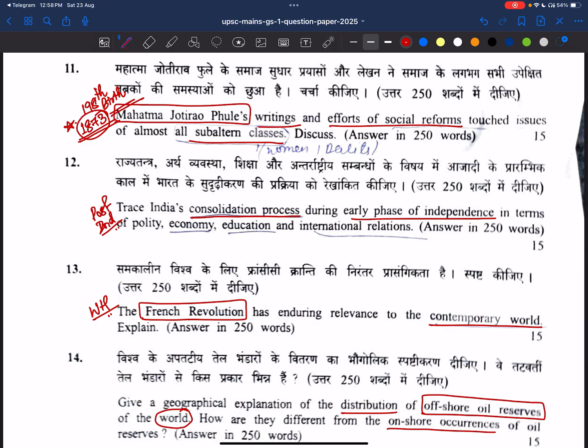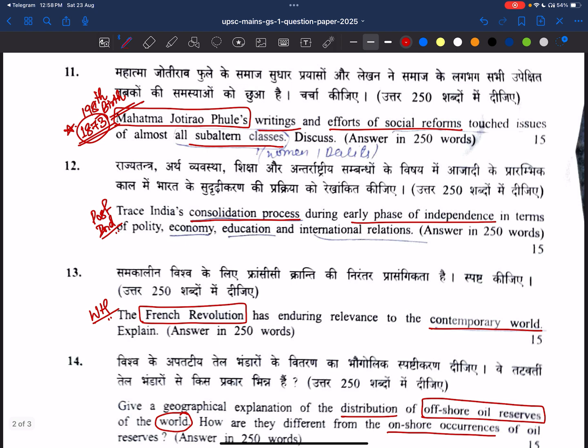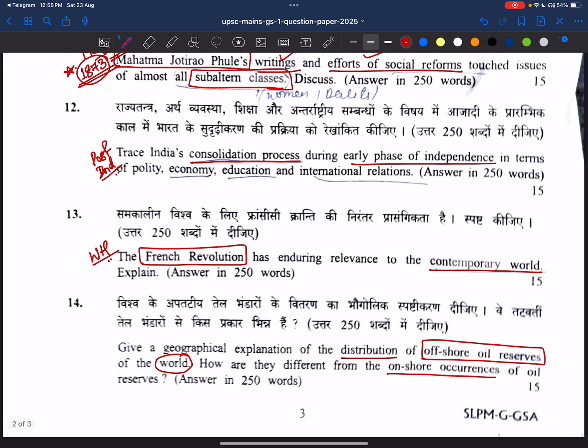But it has asked a very simple question only. It is asking about writings and efforts of social reforms, especially for the subaltern classes, that means oppressed classes. Those people whose voice is not recognized in history are called subaltern classes. Now see, one question from post-independent India.